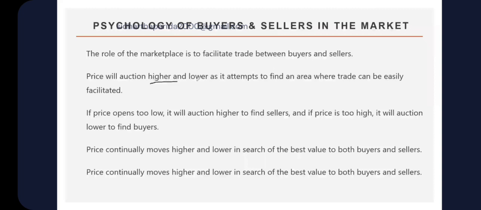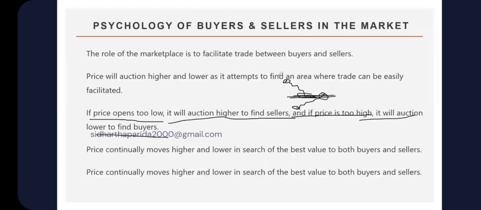Price will auction higher and lower as it attempts to find an area where trade can be easily facilitated. So that means, assume that this is the value area, and if the market is currently trading here, then it will come towards the value area so that it can facilitate the trade between the buyers and sellers. If the market opens lower, then it will try to go towards the value area. That's what I mentioned: if price opens too low, it will auction higher to find sellers, and if price opens too high, it will auction lower to find buyers.